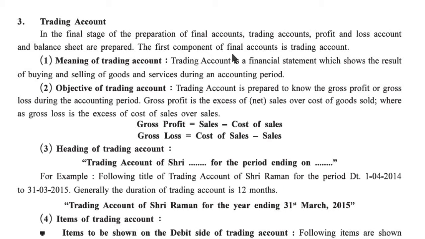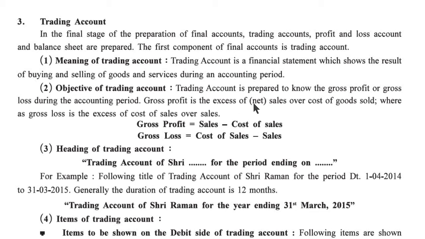The first component of a final account is trading account. First, meaning of a trading account. Trading account is a financial statement which shows the result of buying and selling of goods and services during an accounting period. Second, objective of a trading account. Trading account is prepared to know the gross profit or gross loss during the accounting period.